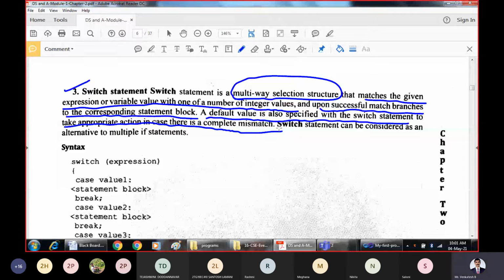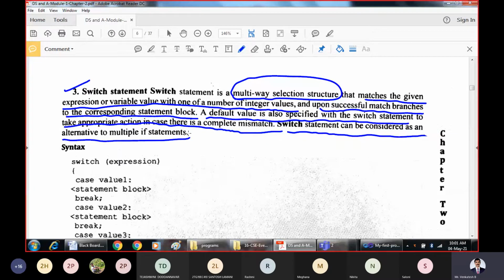Right? So in that case also, we should be able to execute some default statement. Because if none of the conditions are true, then there must be some default thing that you should do. That is what is present in the default block. So the last statement, observe carefully: the switch statement can be considered as an alternative to multiple if statements, which I said in the beginning.